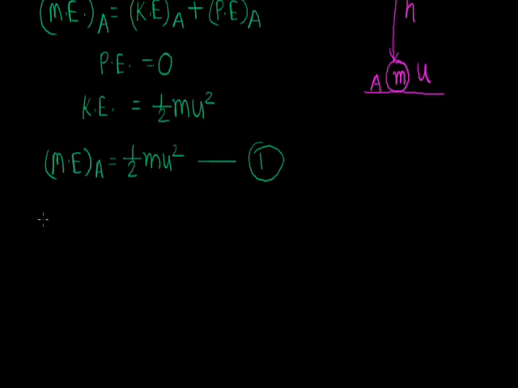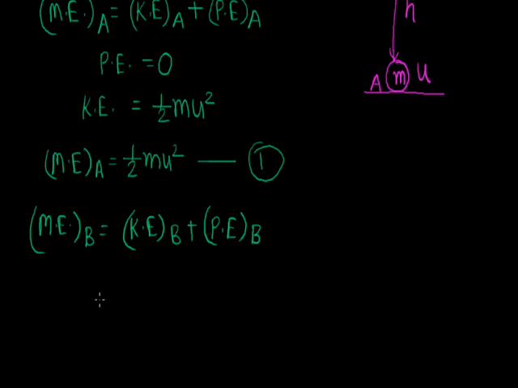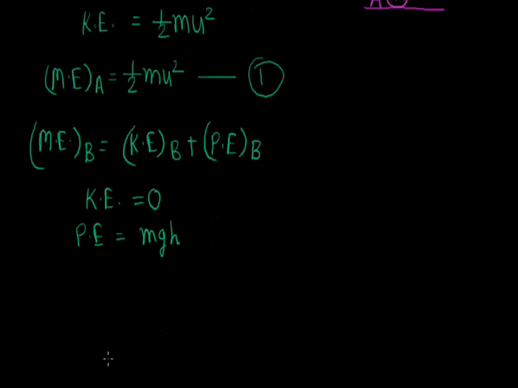Now total mechanical energy at point B will again be the sum of kinetic energy at point B and potential energy at point B. Since at the highest point, which is point B, the velocity of the particle becomes 0, we can say the kinetic energy of the body is also 0 and potential energy is given by mgh. Here the vertical distance is small h.